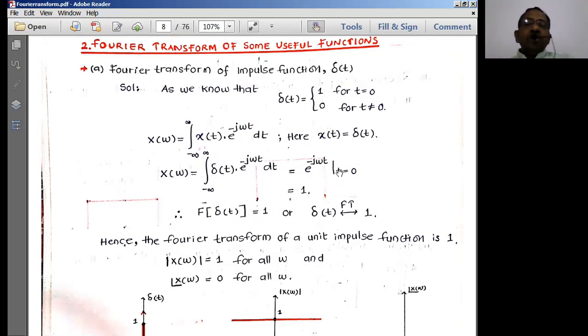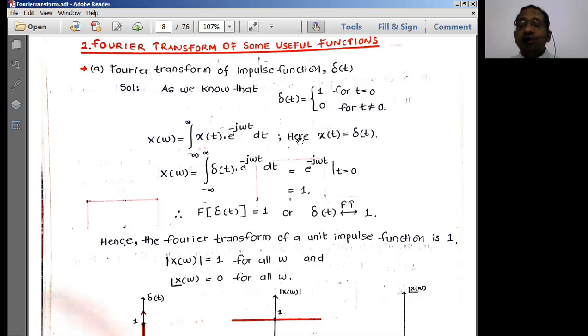Therefore I can represent this impulse signal as delta of t. That is the representation. You have to write the symbolic representations as they are for the impulse signal and the step signal. You have to define it like that only. So please don't change that signal representation in the exam.